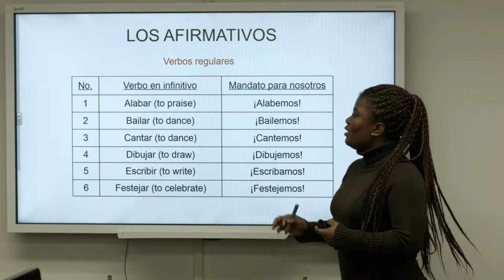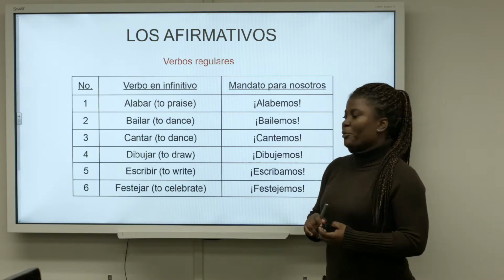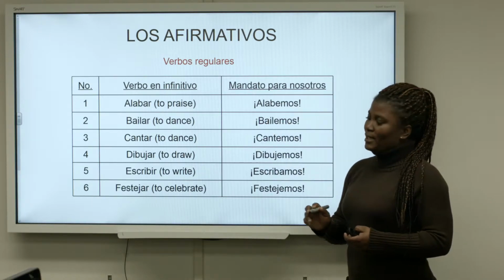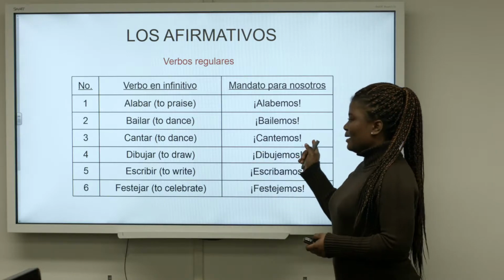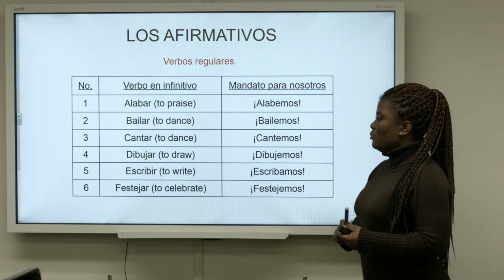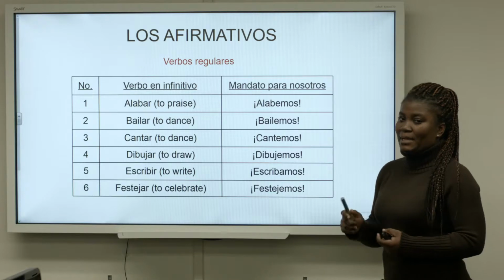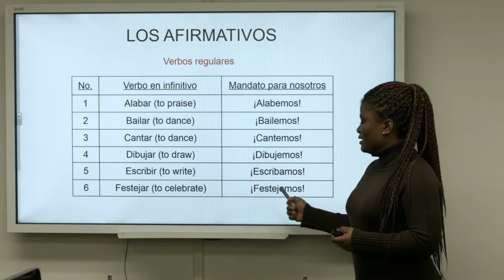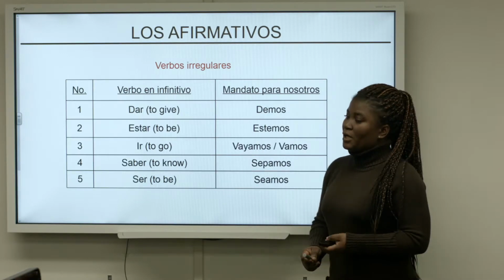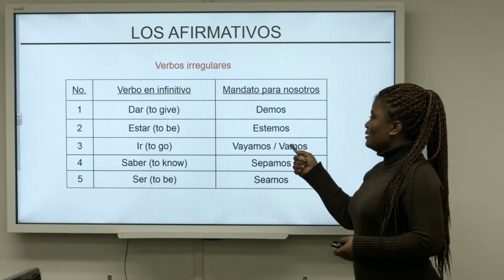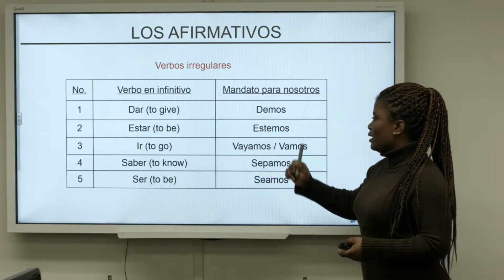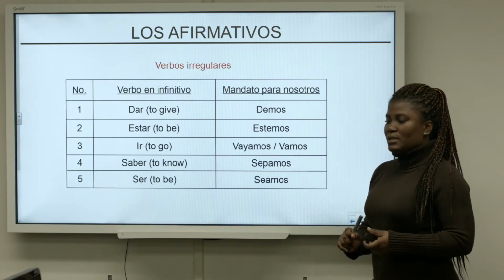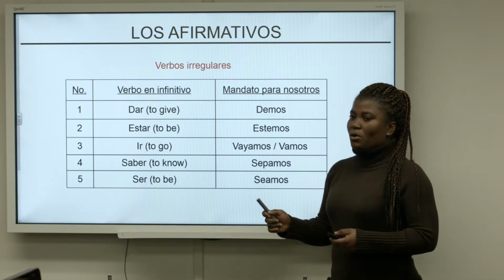Okay, so we have regular verbs. We have alabar, to praise, alabemos. So AR changes to E. Bailar, bailemos. Cantar, cantemos. Dibujar, dibujemos. Escribir, escribamos. IR changes to A. And then festejar, festejemos. For irregular verbs, we have dar, demos. It ends in an A, so we'll have an E ending. Estar, estemos. Ir, vayamos or vamos.